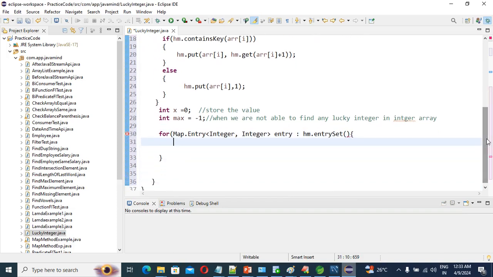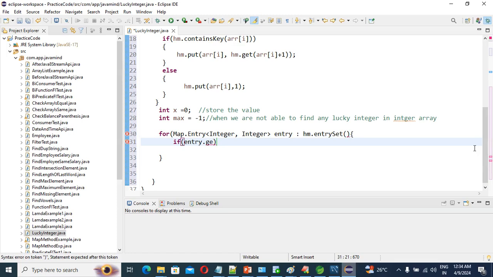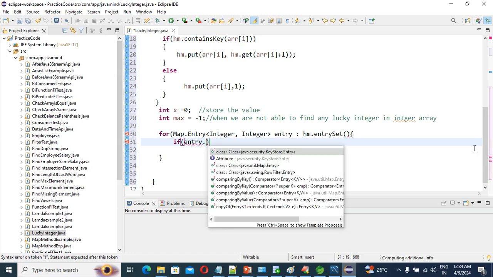Then see guys, we are going to check, right? So entry dot get key is equal to entry dot get value, right? Then we're going to store the value.